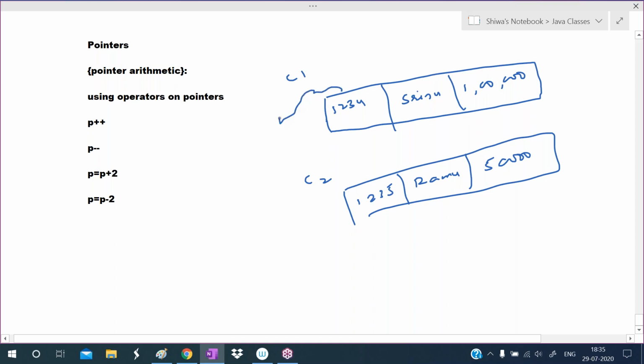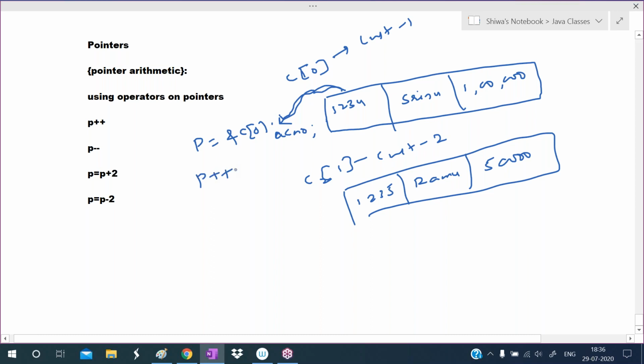These structure elements are stored in sequential memory locations. For example, assume this is one array. So this is C of 0, and this is C of 1. C of 0 means customer 1, C of 1 means customer 2. Here I am holding the address of this account number, the address of C of 0 dot account number. Account number is a property name.